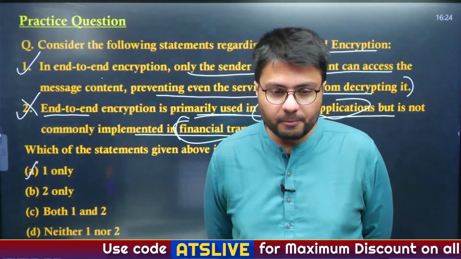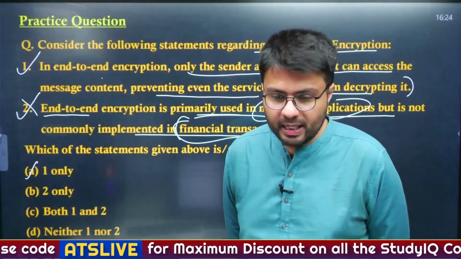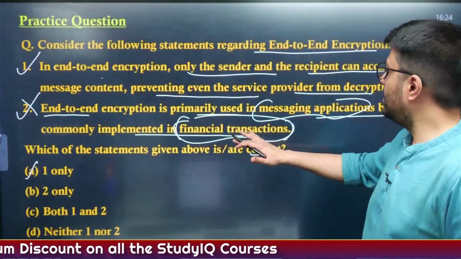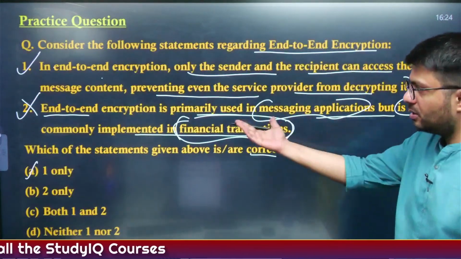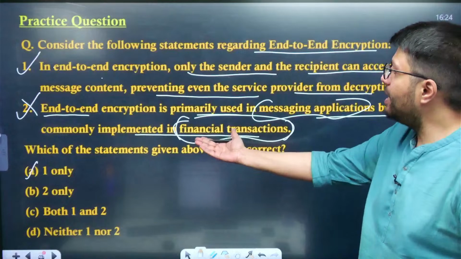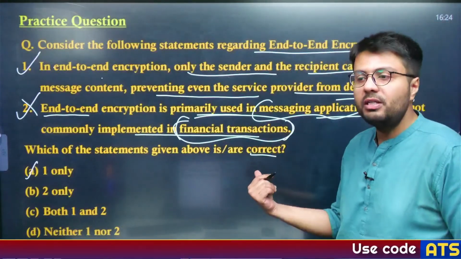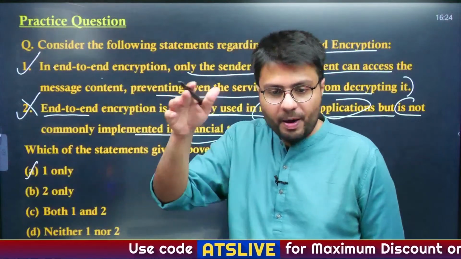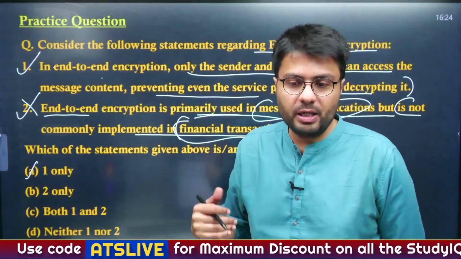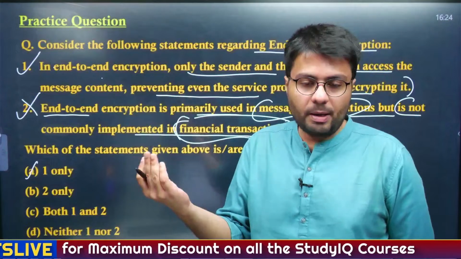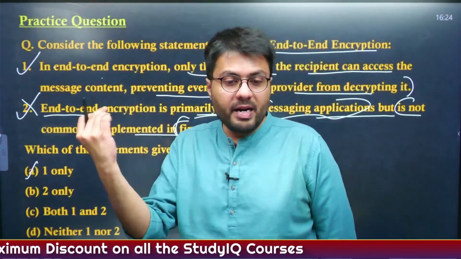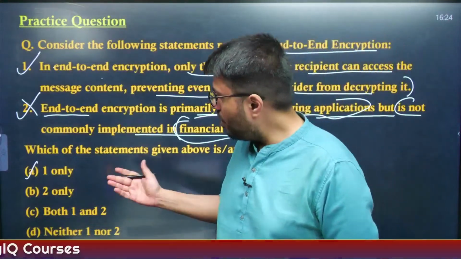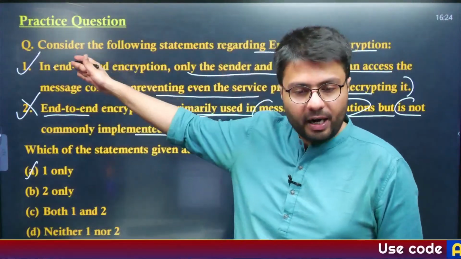Well, Sarang, Shweta, Sushmita, the second option is incorrect. The statement says it is not commonly implemented in financial transactions, and that is incorrect. You might be seeing HTTPS in your websites. That is what end-to-end encryption is. That is the Signal approach. It can't be intercepted. So technically when you're using net banking online, that also has end-to-end encryption. So the second statement becomes incorrect, first one is right.